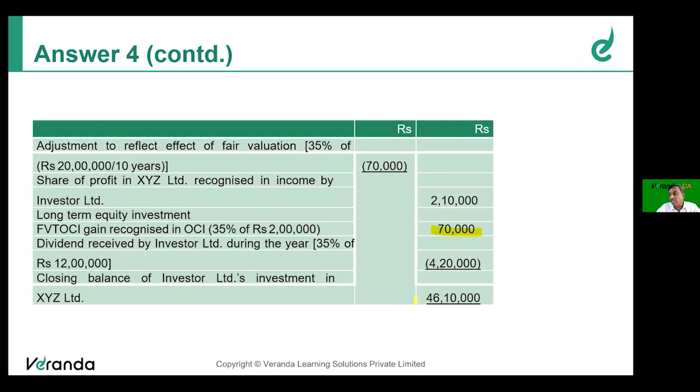So you can check the answer: 47,50,000 plus 2,10,000 plus 70,000 minus 4,20,000 will get you 46,10,000.